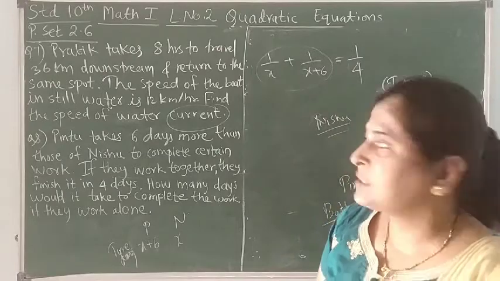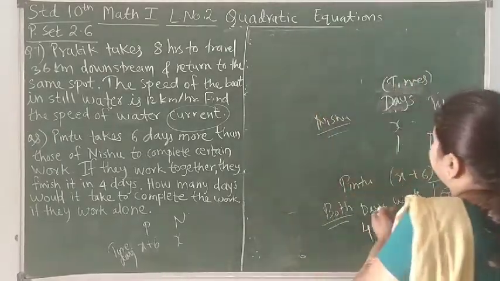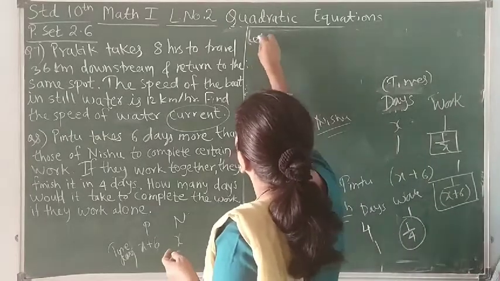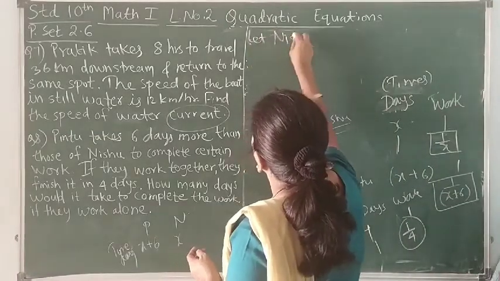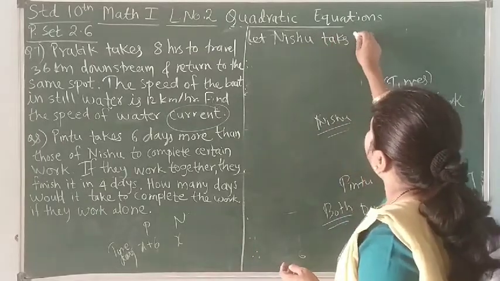Okay. So now see how to write this. We have understood what is to be done. So let's write. Let Nishu, the second person, take x days.